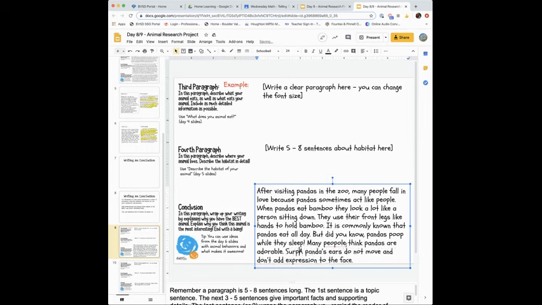Surprisingly, because that's the surprise, right? Surprisingly, pandas' ears do not move and they don't have facial expressions.